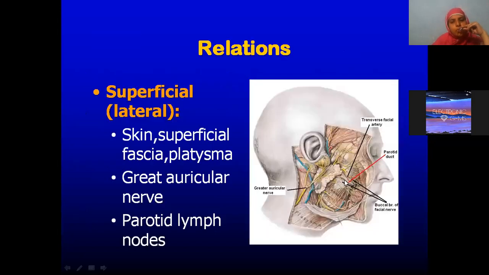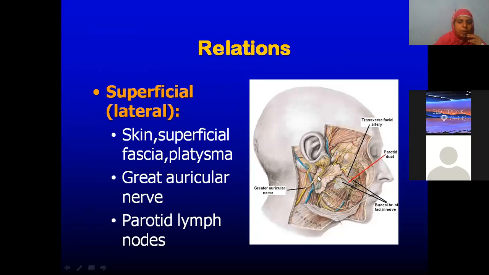Then superficial surface. Once you are doing dissection and have removed the skin, the lateral or superficial surface, you should write all of this: skin, superficial fascia, the platysma muscle, the great auricular nerve and parotid lymph nodes.